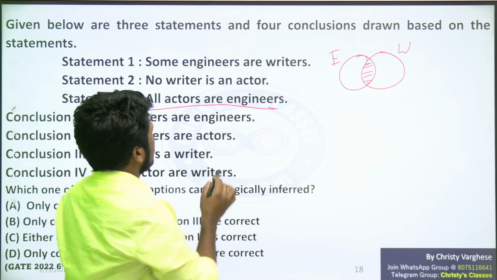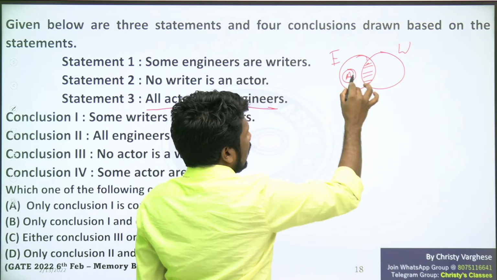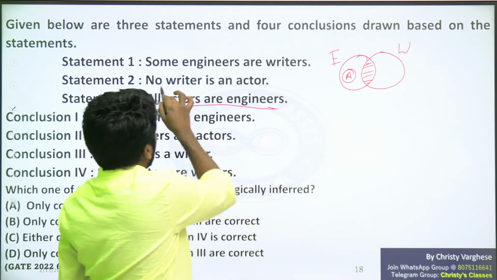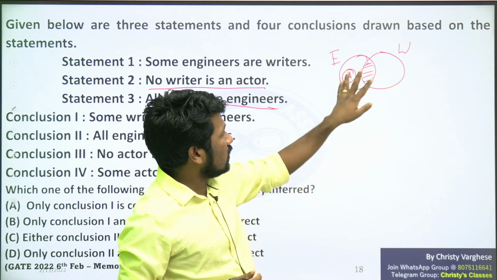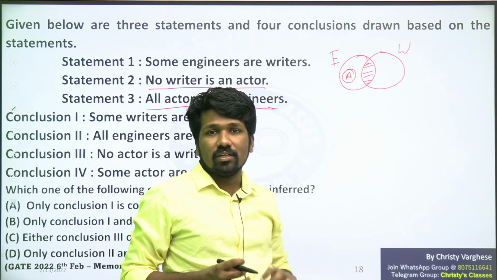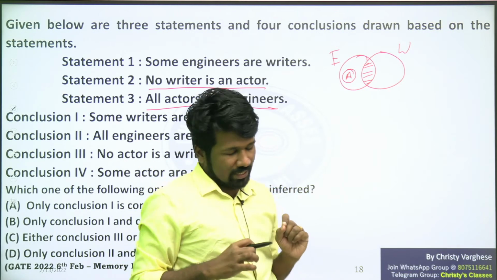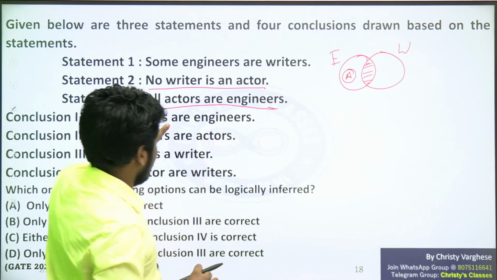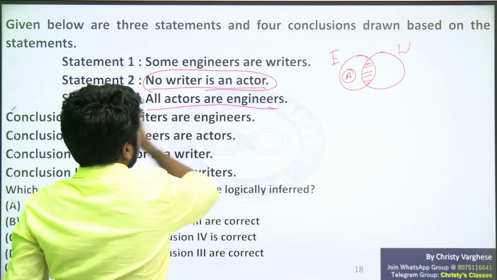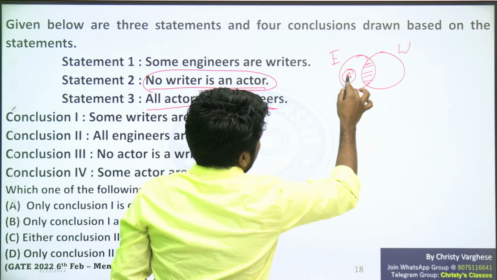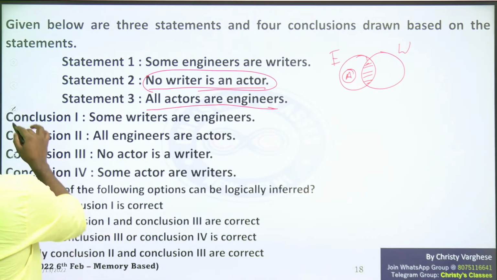All actors are engineers. So the actor set is inside the engineer set, and outside the writer set, because no writer is an actor. Actor set and writer set have no intersection, and the actor set is completely inside engineers. Like all humans are mammals means the human set should be inside the mammal set. So all actors are engineers means actor should be inside the engineer set, and as no writer is an actor, writer set and actor set have no intersection. So from this, what you can conclude, that is the question.